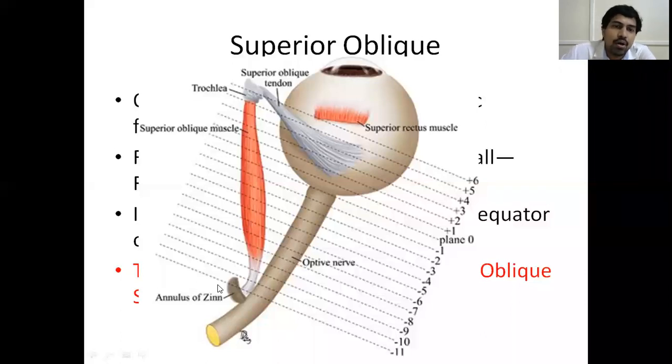So superior oblique originates from the bony wall, passes through a trochlea, and then it comes here. As there is a trochlea, this is known as the functional origin of the superior oblique muscle. Because any movements of this muscle are mainly based on this, because this trochlea acts as a fulcrum. So here the main direction of action of the muscle changes. Hence this trochlea is known as a functional origin. It is just like any other pulley system you use in your wells.